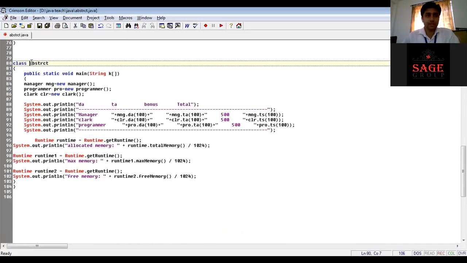You should not put the class name abstract, because abstract is a keyword, so you cannot use it as a class name. So I am putting ABSTRCT, not abstract. ABSTRCT is a class.